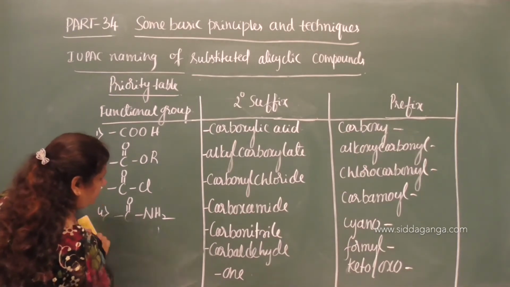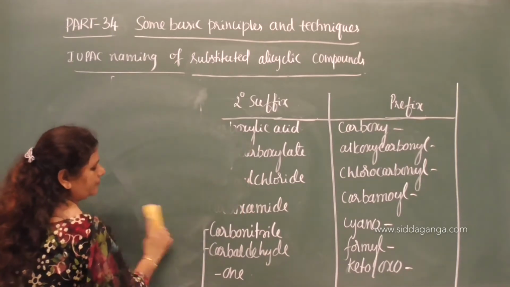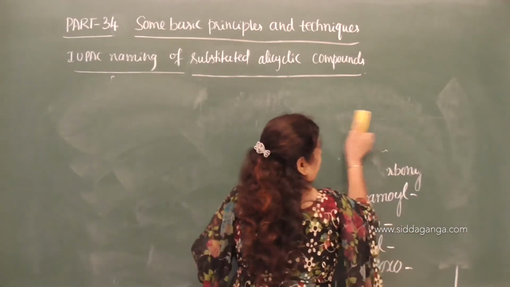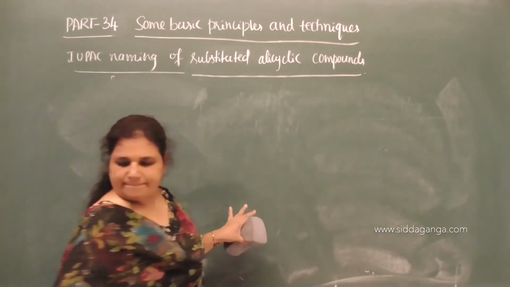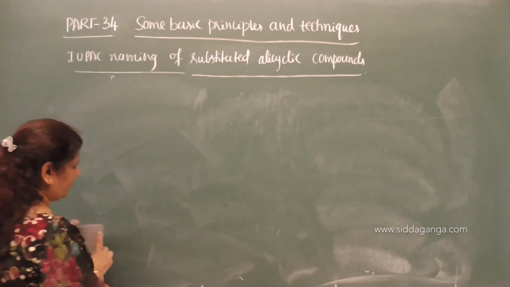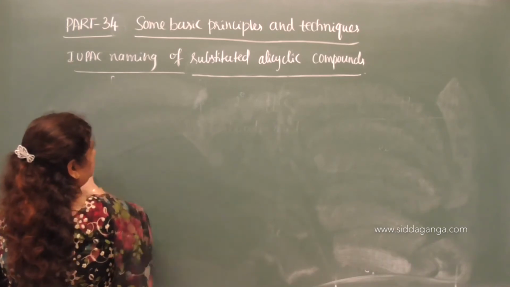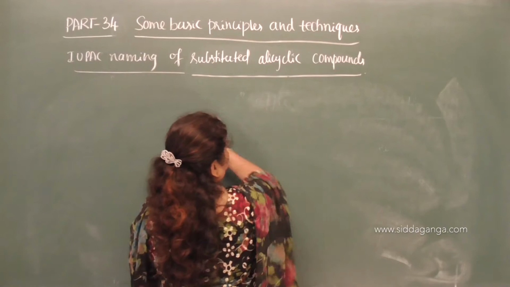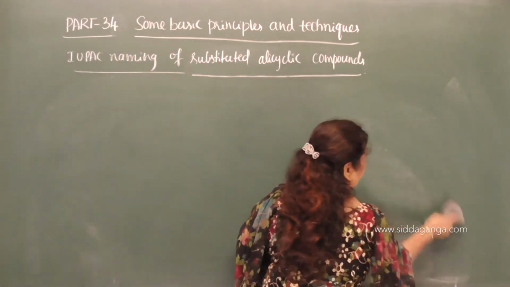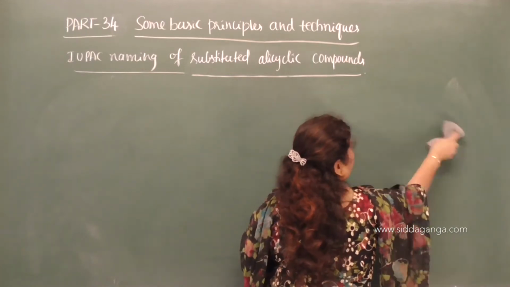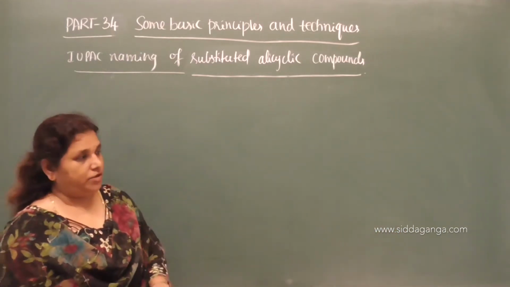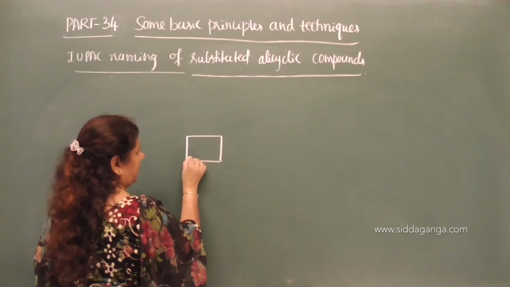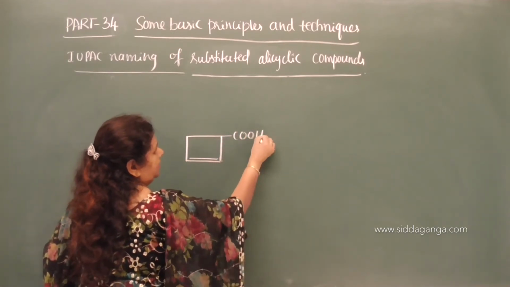Now let us move on to the examples. Consider cyclobutane containing a double bond here, and here is a COOH group.